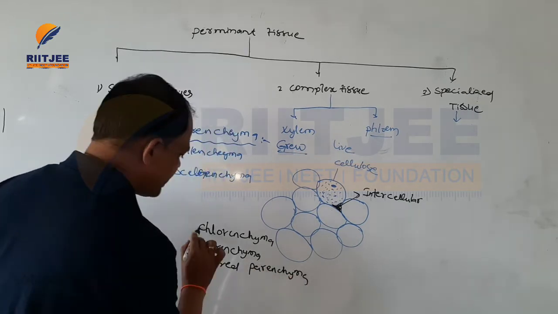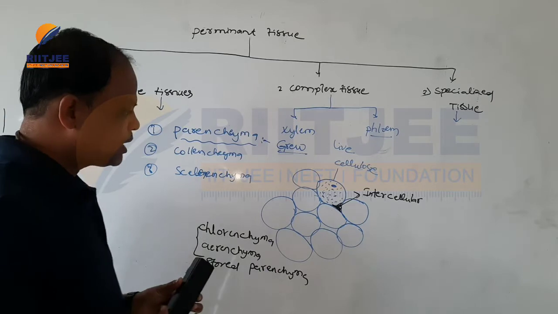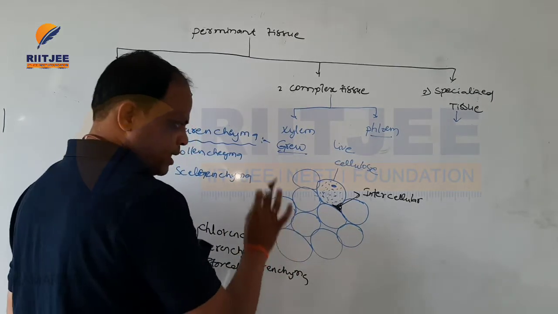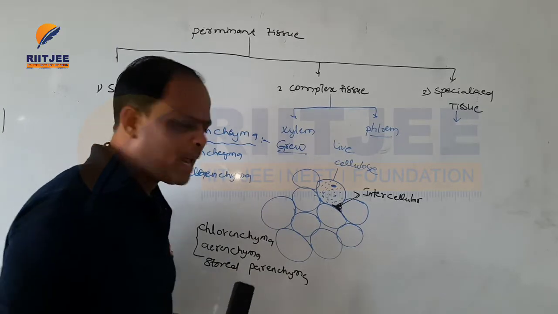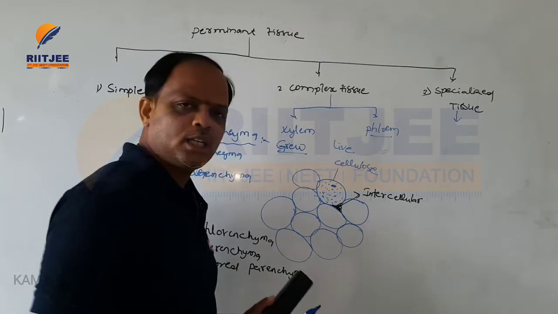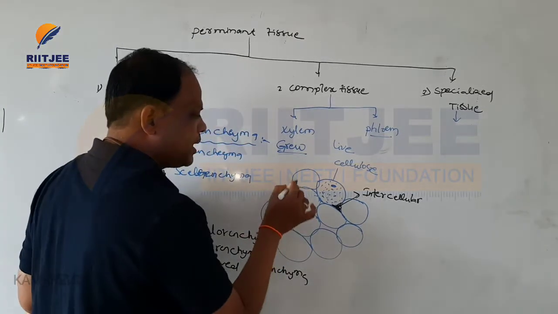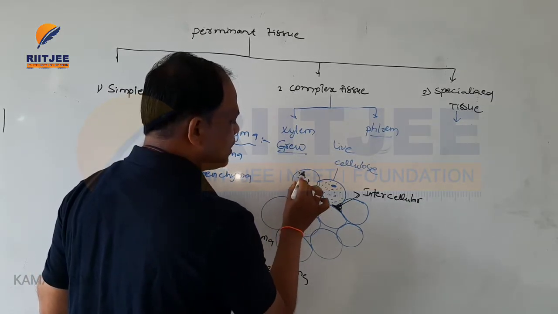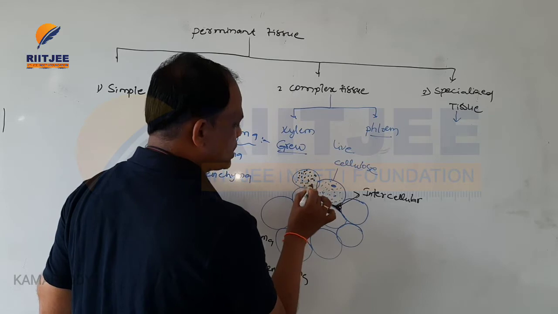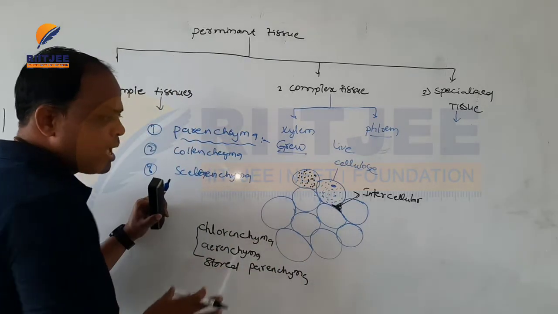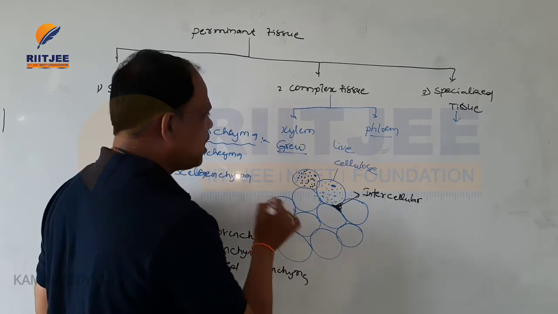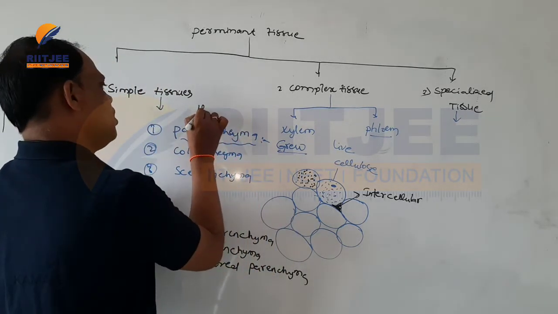Three types of parenchyma tissues are present. Chlorenchyma means all the green parts of plants contain these parenchyma tissues, and all these tissues contain a number of chloroplasts. Such tissues are called chlorenchyma. And aerenchyma means the tissue found in hydrophytic plants.